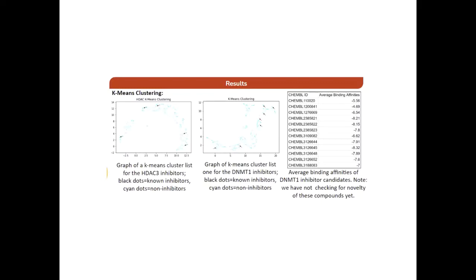Once we got the similar inhibitors, we were able to dock them using AutoDock-Vina to get the table on the right. This shows the binding affinities that tell us how well the compounds bind to the DNMT1 molecules. The more negative the binding affinities are, the better, because this means that our candidates are binding more strongly to the protein, which means our candidates are computationally binding well to the proteins.